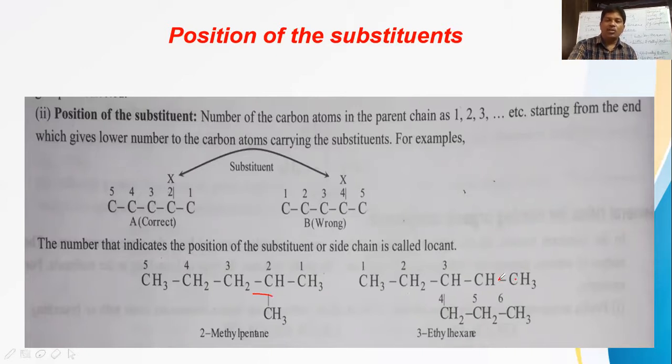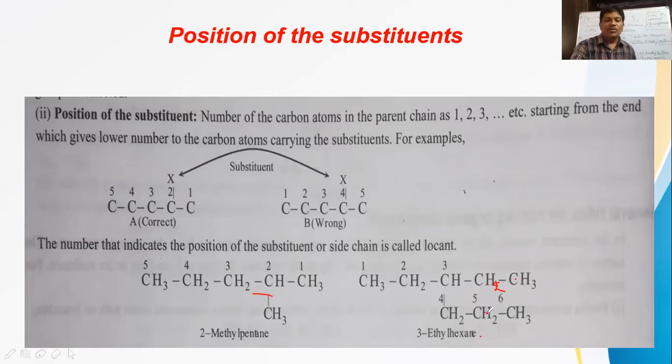So the longest chain rule is followed first, by selecting the 6 carbon chain. After that, the third carbon bears 1 ethyl branch. It is CH2 bond CH3, so it is an ethyl branch. Now the ethyl branch is located on the third position, so we have to say 3-ethyl hexane. 3-ethyl hexane is the IUPAC name of this structure.